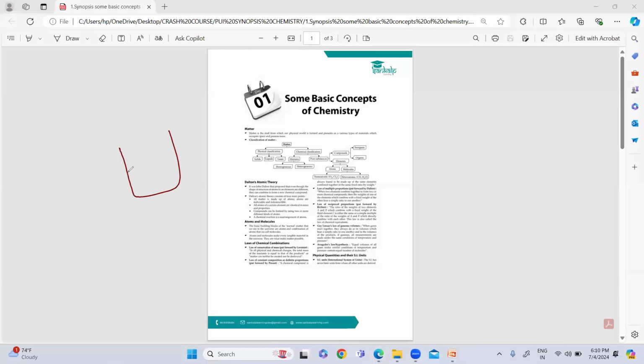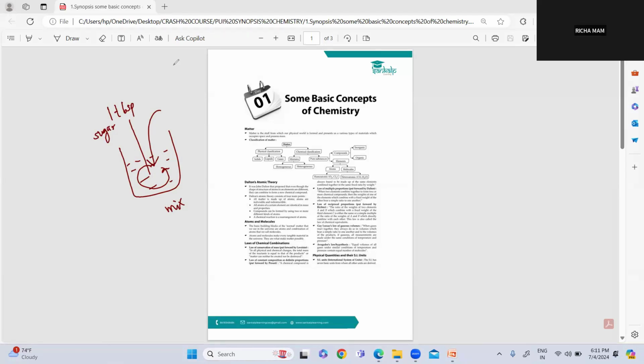So I have a glass. I have taken water; water is present in more quantity. To that I have added 1 tablespoon of sugar. After adding this, I'm going to mix it well. What you'll be able to see is that the sugar will be dissolved in that water solution.